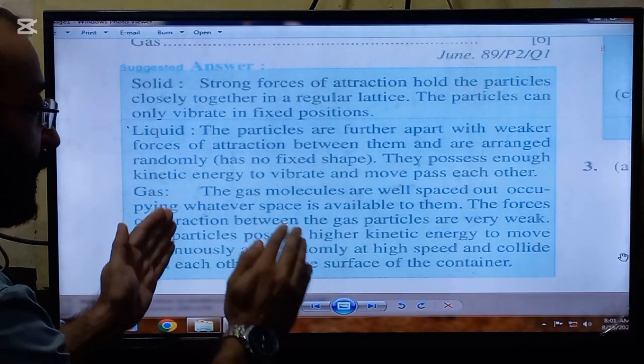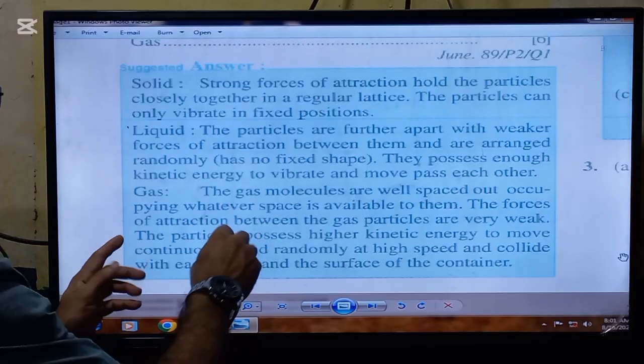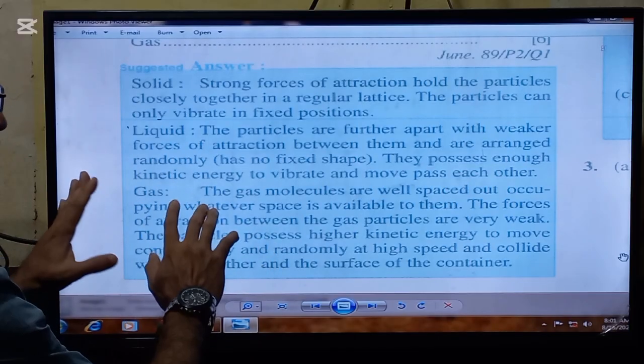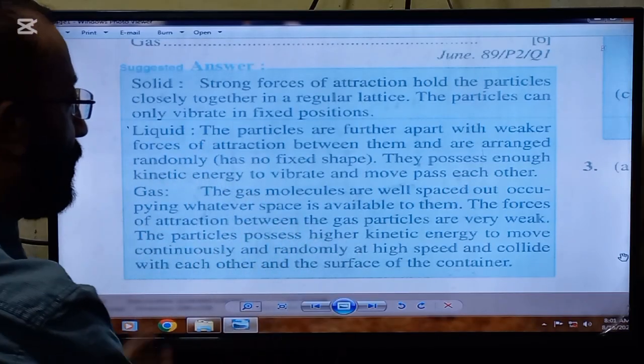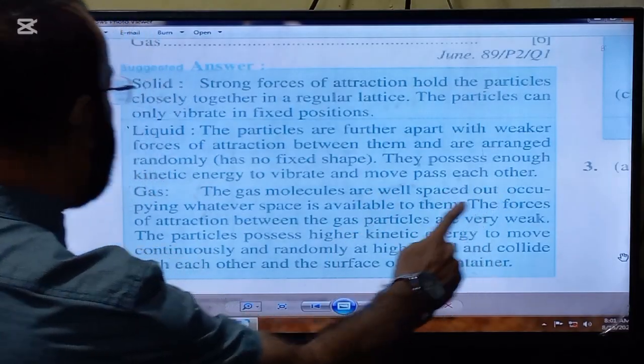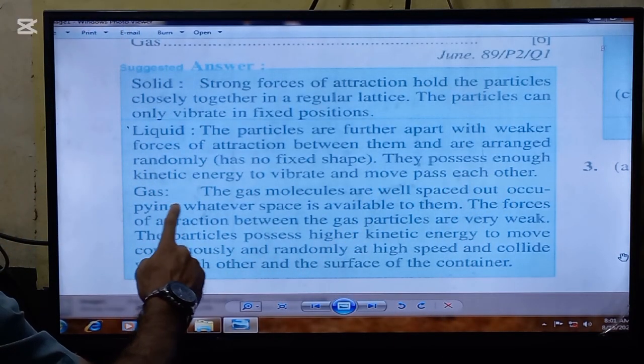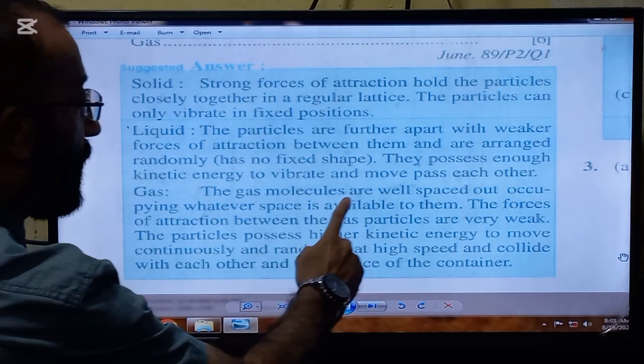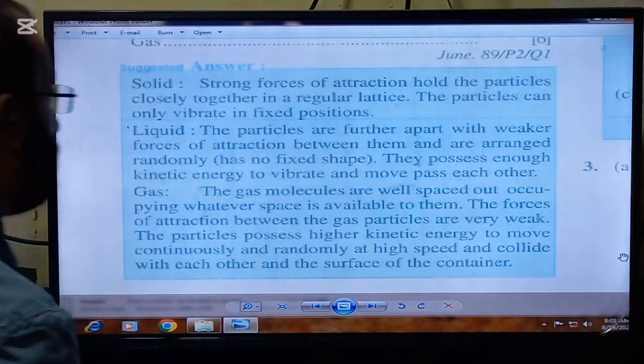Whatever the shape of the container in which it is put, the liquid will adapt the same shape. They possess enough kinetic energy to vibrate and move past each other.